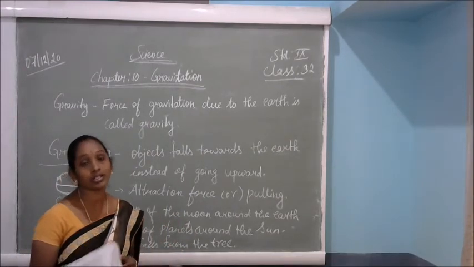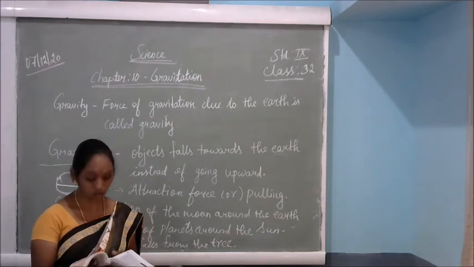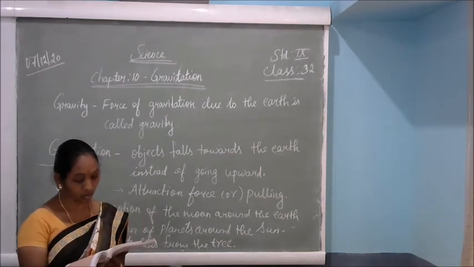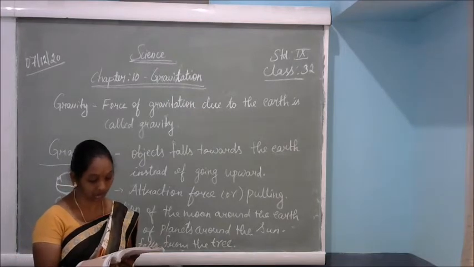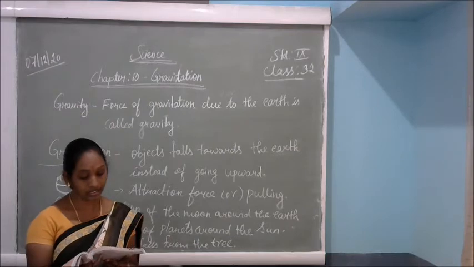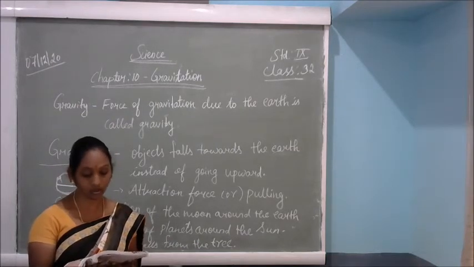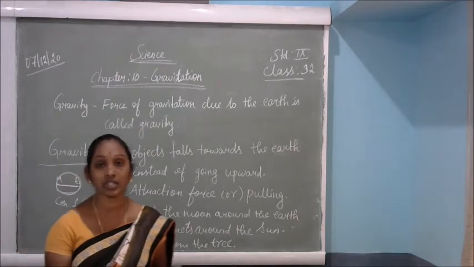So what is that called? Some attractive force will be acting between the two objects. All the objects in the universe attract each other. This force of attraction between the objects is called gravitational force.